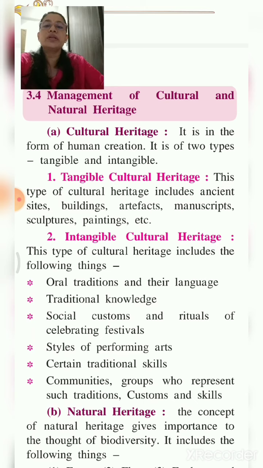Oral traditions are whatever was said verbally and traditionally, or anything which is in verbal, oral form. Traditional knowledge, whatever knowledge was there with our ancestors and was transferred to the next generations, is also included in intangible cultural heritage.